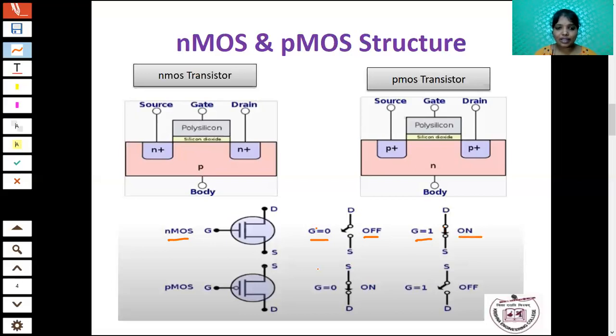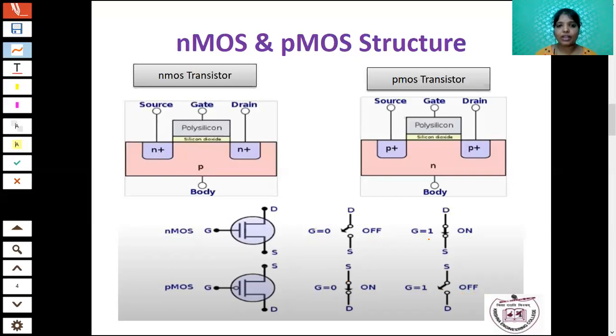So in the PMOS, the operation is just opposite. When G is equal to 0, it acts as on. If G is equal to 1, it is off. G equal to 0 means it acts as a short circuit, that means the PMOS transistor is on. If G is equal to 1, it acts as an open circuit. It is off. Okay, this thing is very important.